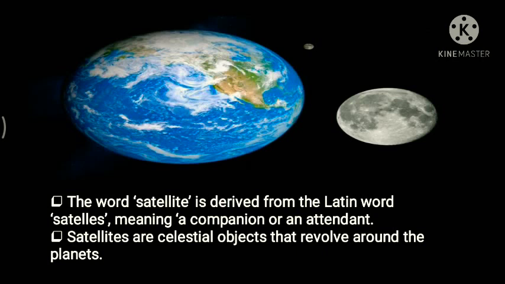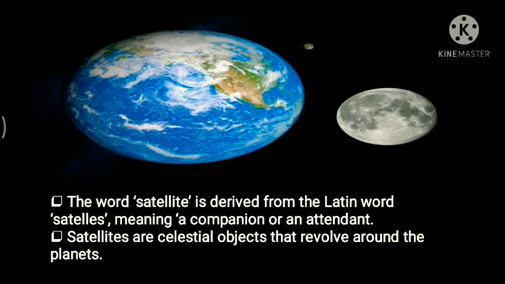Like the planets revolve around the Sun, these satellites revolve around those planets. They too have their fixed orbit. Like planets, they do not have their own heat and light, but the same way as the planets reflect the light of the Sun, these satellites too reflect the light of the Sun.